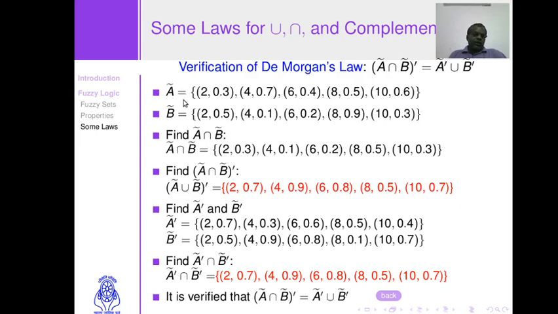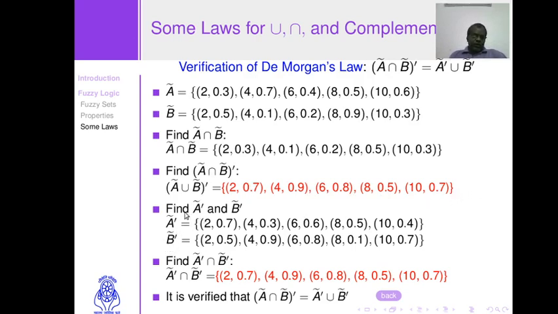Again we have the same fuzzy set A and fuzzy set B. Find the intersection. Intersection simply means that you have to take the minimum membership value. By that rule we obtain the intersection of fuzzy set A and fuzzy set B. Now take their complement and we obtain the one represented by red color.